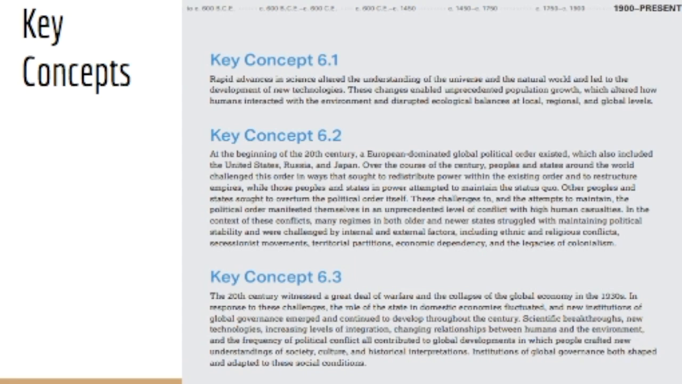Key concept number 2 was at the beginning of the 20th century, a European-dominated global political order existed, which also included the US, Russia, and Japan. Over the course of the century, people and states around the world challenged this order in ways that sought to redistribute power within the existing order and to restructure empires, while those people and states in power attempted to maintain the status quo. Other people and states sought to overturn the political order itself.